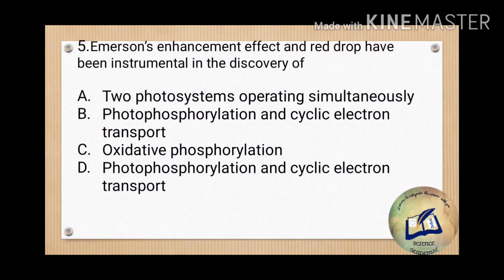It says that when two systems are working together, their effect is very high. When two wavelengths occur separately, they have a very low effect, and when they occur together, their effect is greater than the sum of the effects when they are given apart. So option A, two photosystems operating simultaneously, is the correct answer.